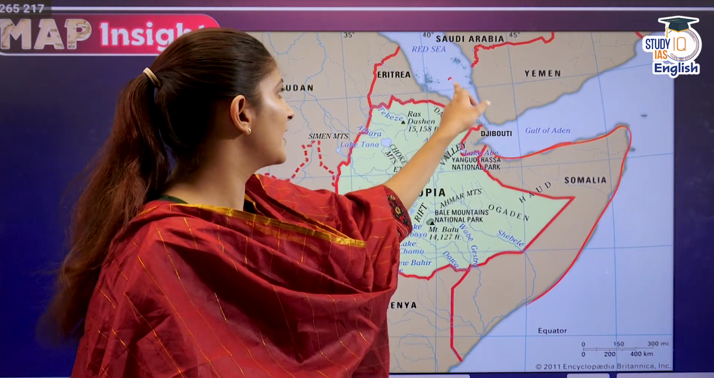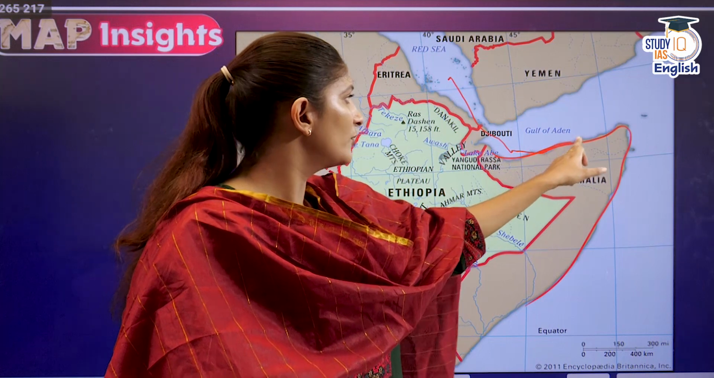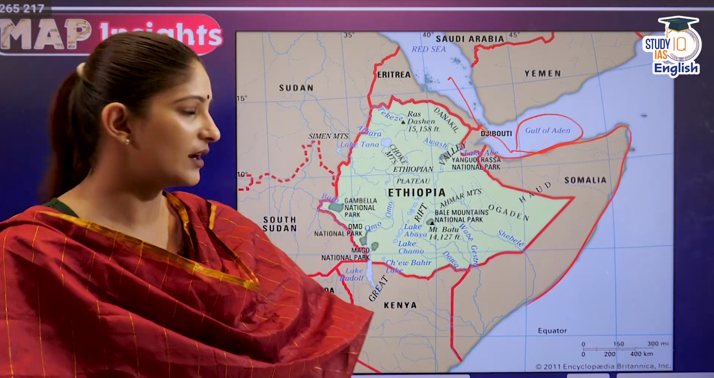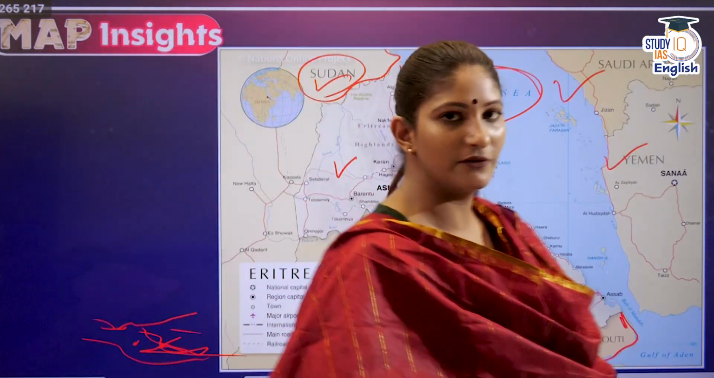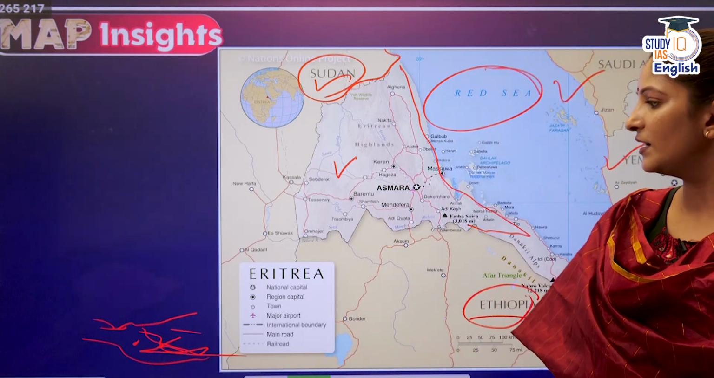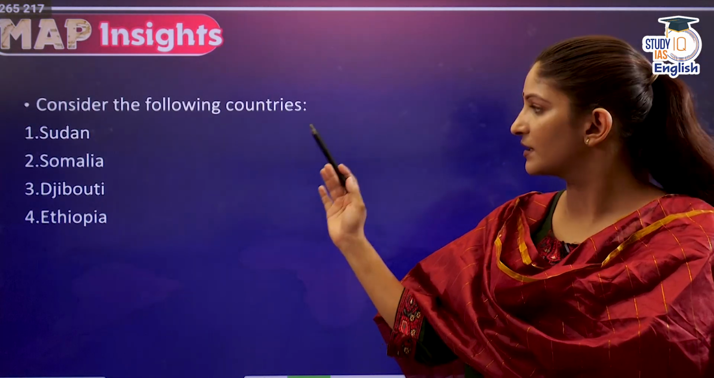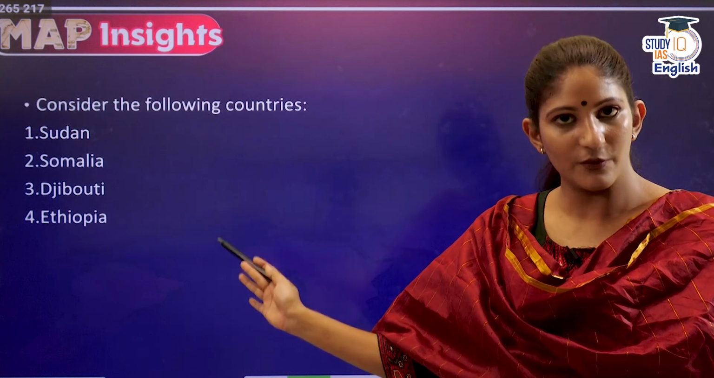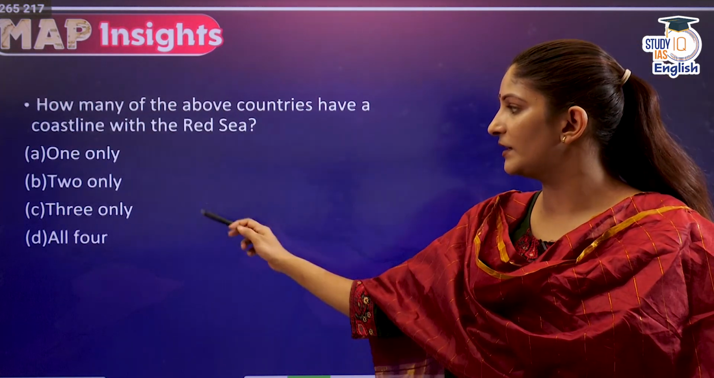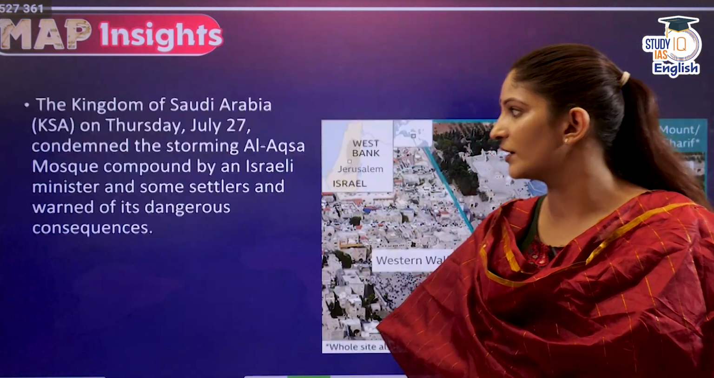Okay, here is the Red Sea, as you can see. More so, it could be the Gulf of Aden. Okay, so let us answer this question from that perspective only. So, Sudan, yes. Somalia, yes. Djibouti, yes, but not Ethiopia. So, 3 countries only will be the correct answer. Alright, now let's move forward.